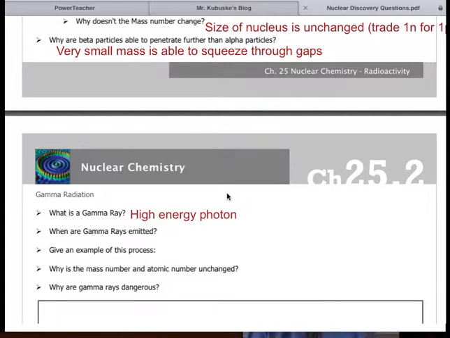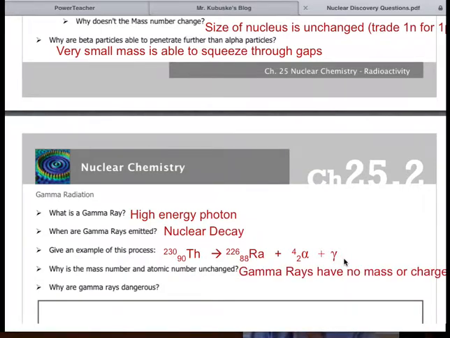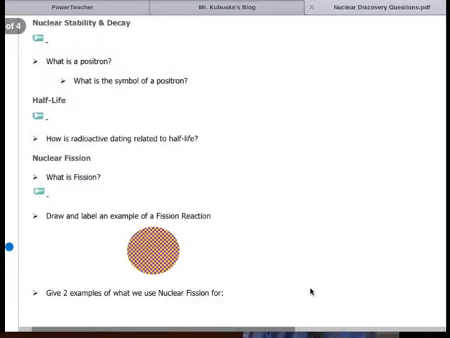Gamma particles, gamma radiation, on the other hand, are very dangerous because they're high energy. They have no mass whatsoever. It's just energy. Gamma rays are emitted during any nuclear decay. Okay, an example would be thorium breaking down into radon. It loses an alpha particle, but in the process, it still loses large amounts of energy, and that's what the gamma is. Notice there's no numbers next to the gamma because it's just energy. There's no charge, there's no mass. That's why they're so dangerous, because these can actually penetrate all the way through you. So gamma rays have no mass, have no charge, and they can only be stopped by thick layers of concrete and lead.